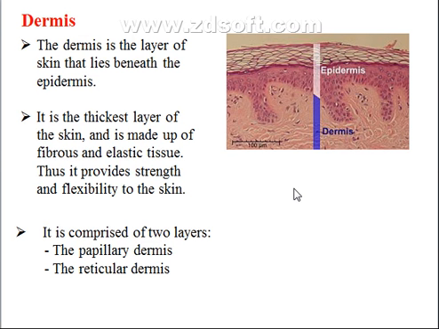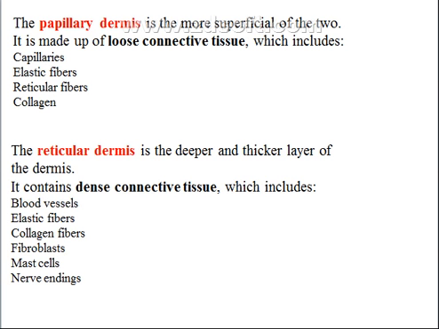This layer consists of two layers, the papillary dermis and the reticular dermis. The papillary dermis is the more superficial of the two, and it is made up of loose connective tissue, which includes capillaries, elastic fibers, reticular fibers, and collagen.